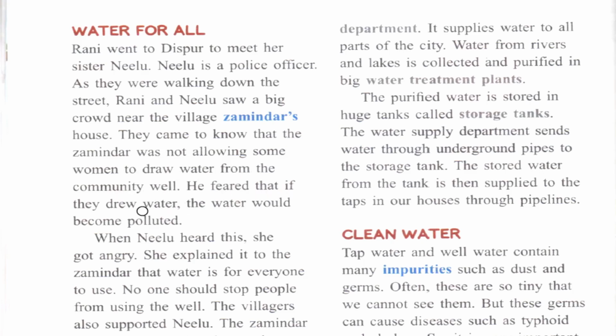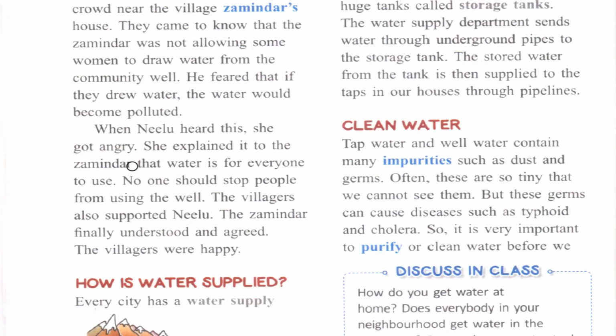He feared that if they drew water, the water would become polluted. When Neelu heard this, she got angry. She explained to the Jamidar that water is for everyone to use. No one should stop people from using the well. The villagers also supported Neelu. The Jamidar finally understood and agreed. The villagers were happy.